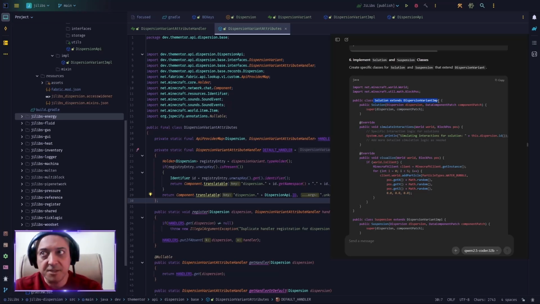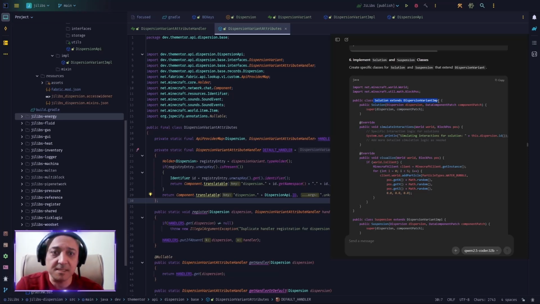Yes, I can imagine that someone may want to have a dispersion that does something during the simulation of interaction, maybe a chemical reaction. However, that is a use case example on the mod developer side, not on my side. I don't need to provide a solution IMPL. I mean, a solution is not a variant, for God's sake.